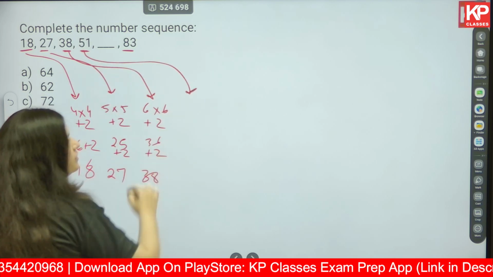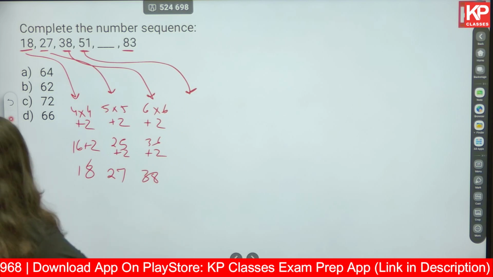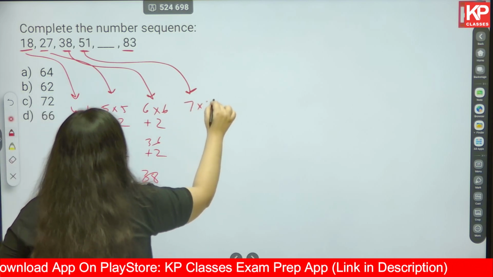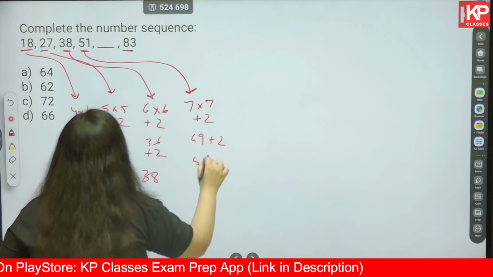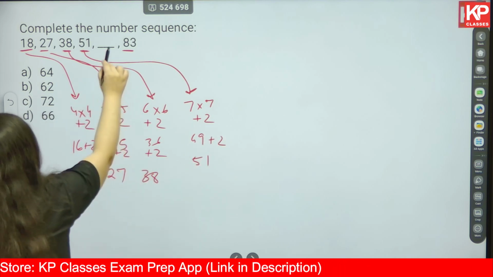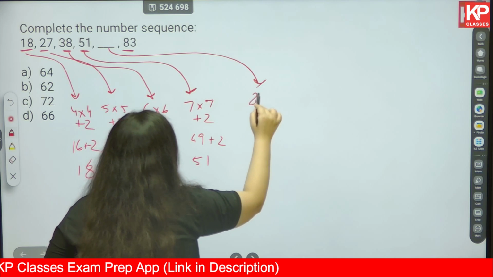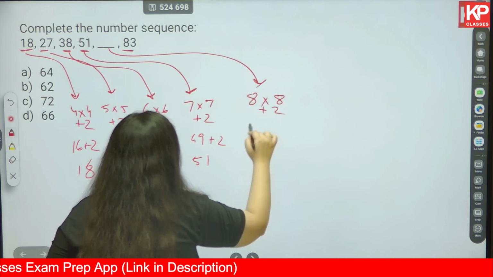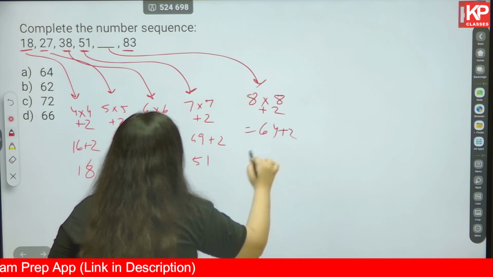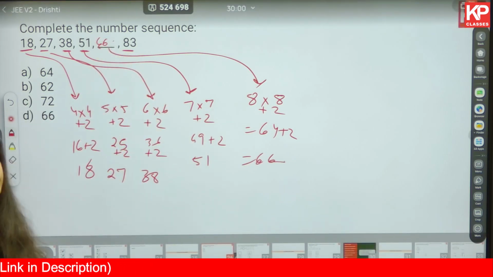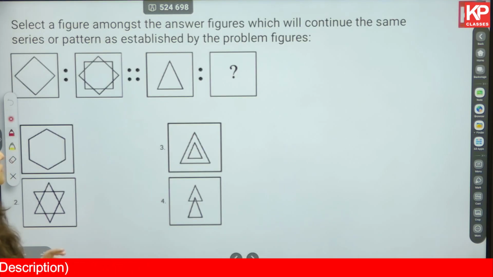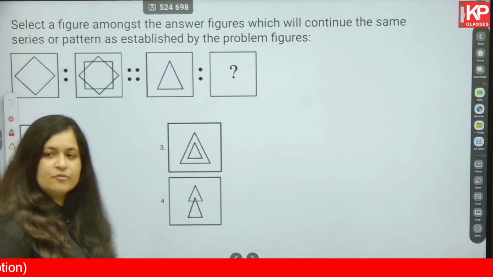Next, 7 multiplied by 7 plus 2, so 49 plus 2, that is 51, correct? So what should the next be? 8 multiplied by 8 plus 2, that is 64 plus 2, that is 66. Again, the answer is the same. This is how you should be very observant while solving these type of questions.